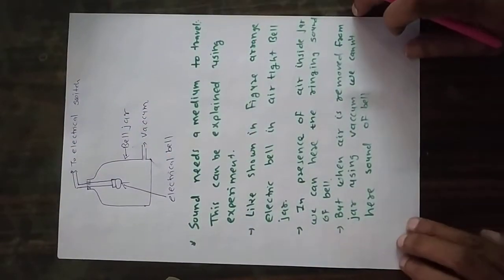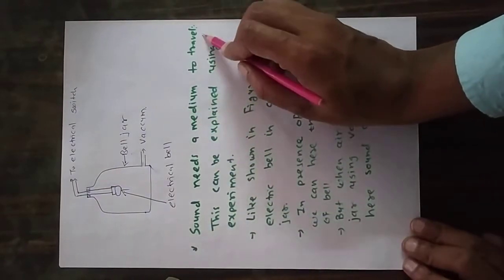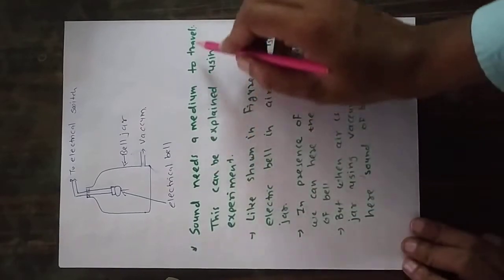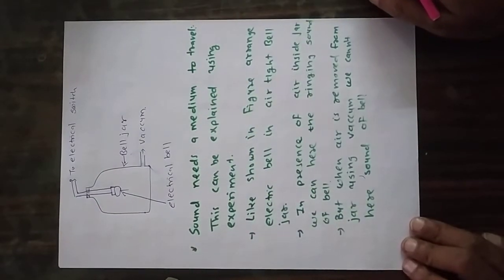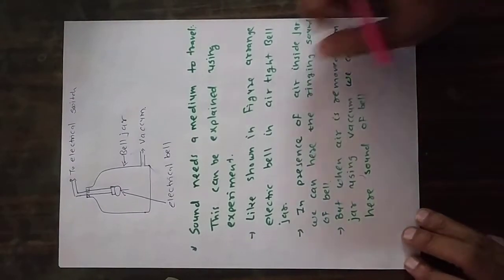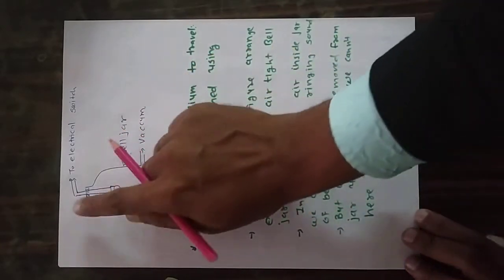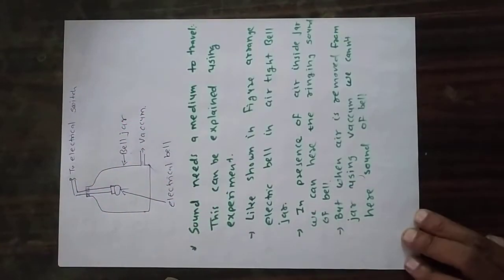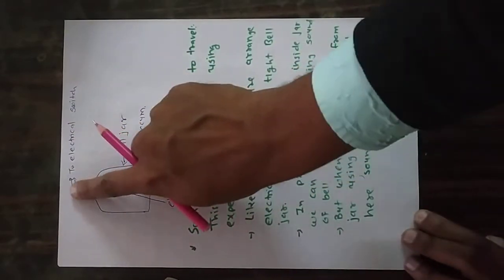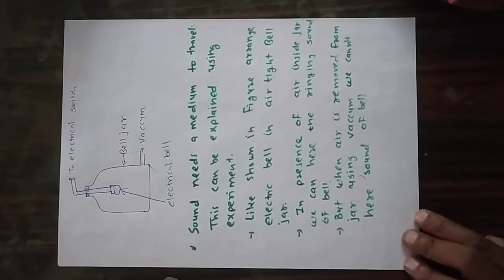Now the next point is that sound needs a medium to travel. We are going to prove that sound needs a medium to travel. We are going to prove that the medium can be solid, liquid or gas. Now look at this figure. In this figure we have this bell jar. In that bell jar we have an electric bell. We can turn it on and off by an electric switch.